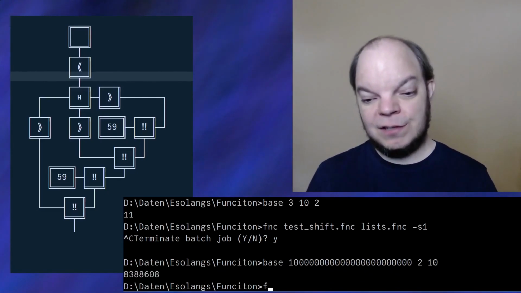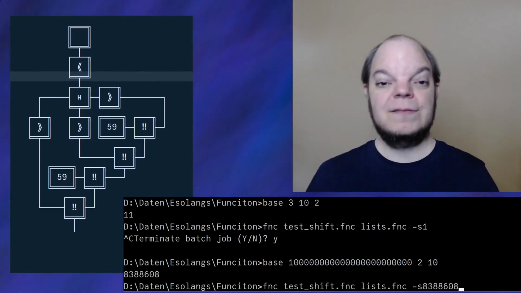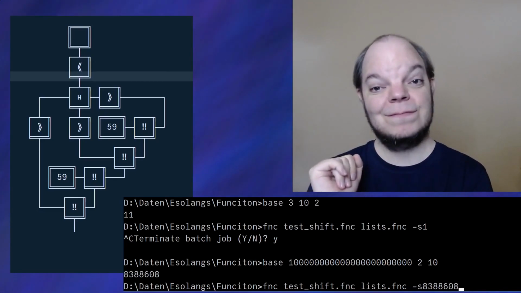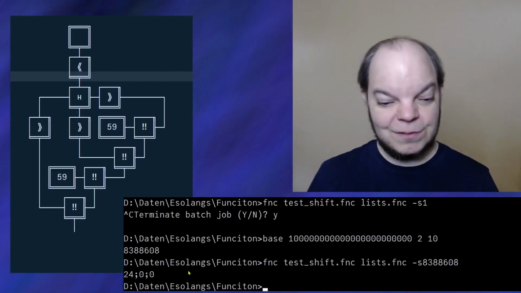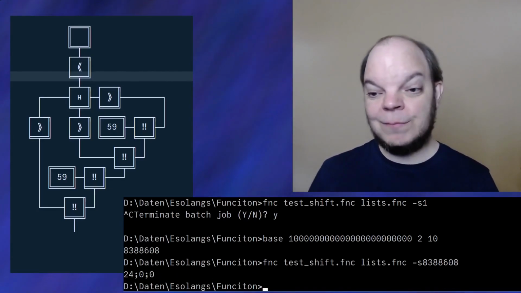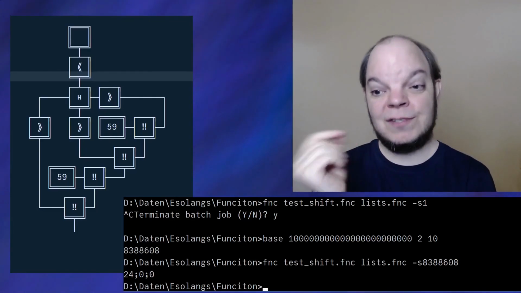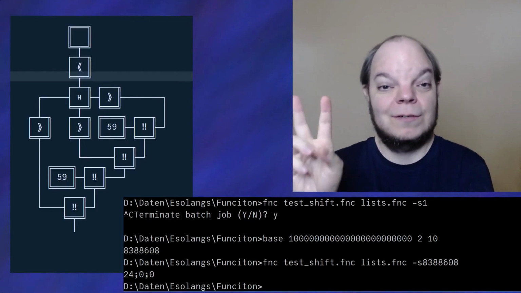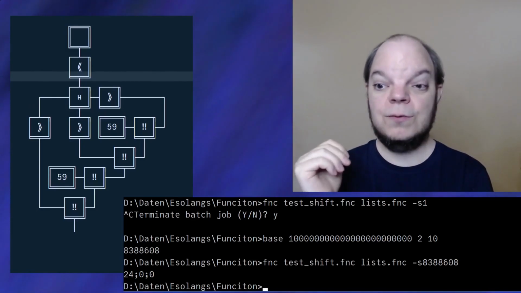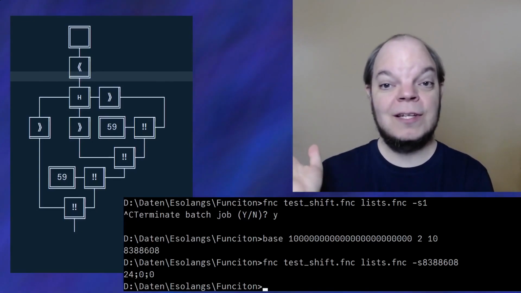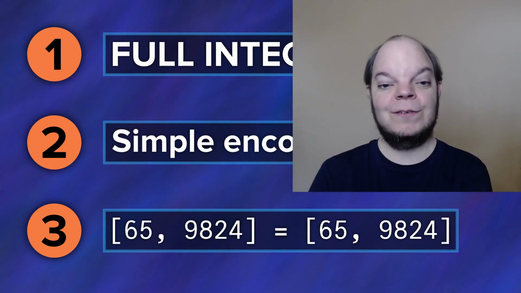Now what happens if we use our shift function to extract an integer from this list? What do you think should happen? Well, what happens, of course, is that we get 0, and the rest of the list is also 0 because the list is now empty. But wait, we already had a valid encoding for a list containing the number 0, and that was 2, right? Because we didn't need any chunks to encode the number 0. So there are two ways to encode the list containing the number 0. Doesn't that violate the third criterion that we had in the beginning of the video?